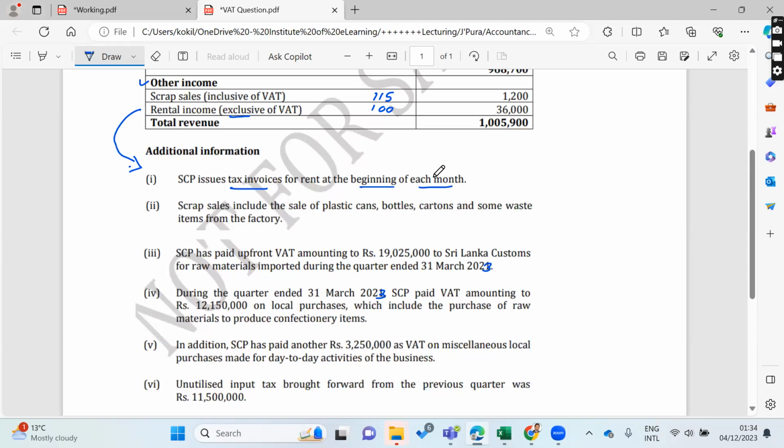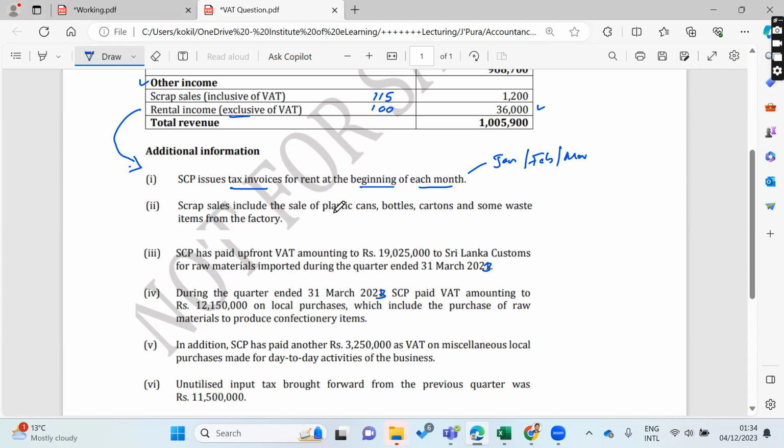Then when they are issuing invoices, it appears that at the beginning of January they will record turnover, and February also they will have turnover, and March also they will have turnover. Then anyway, per month, if we divide it by 3, we will get the rental income per month. But we can consider it directly. So that is just a confirmation in the given information, right?